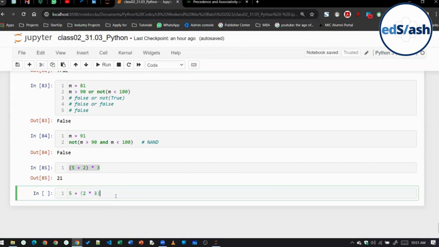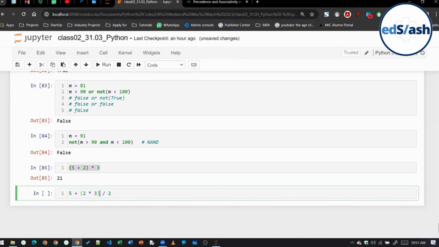So let me go one step further. Suppose there is a division operator also, divide by 2, let's say. Now suppose you want to multiply and then add instead of dividing. First thing it will do is multiply. What will be the second step, class? It will divide or add? It will divide, no? It will first multiply and then it will divide.